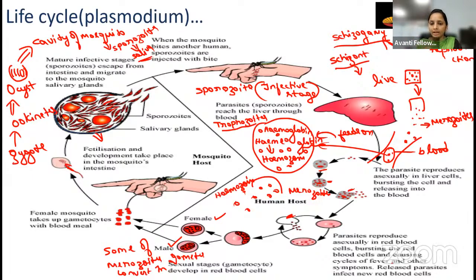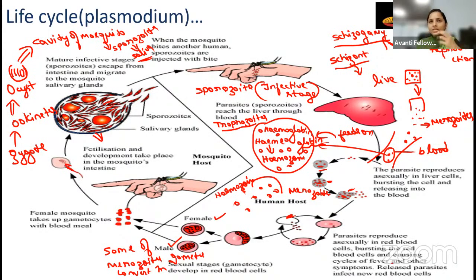In the liver cell, it is going to replicate. It chooses asexual reproduction, where it can multiply faster. That process, asexual reproduction, we call schizogony. That stage of the parasite we call the schizont, when it is multiplying in the liver cell. So now what will happen?